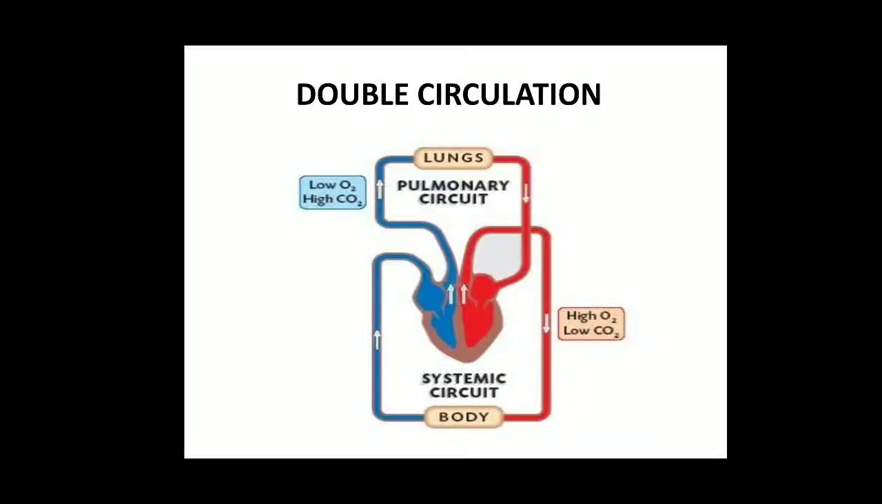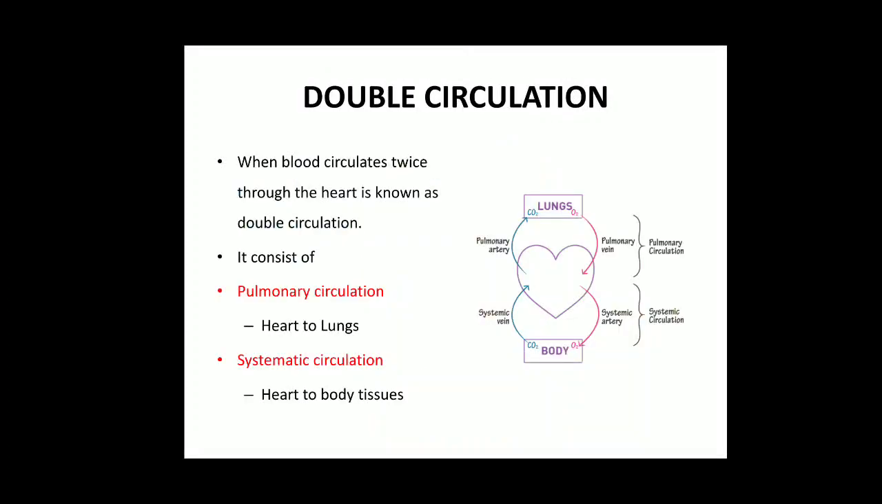So double circulation is one of the very important parts of birds and mammals because it helps in maintaining the temperature and ensures a quick supply of oxygen to the various parts of the body. Now let us study how it occurs.